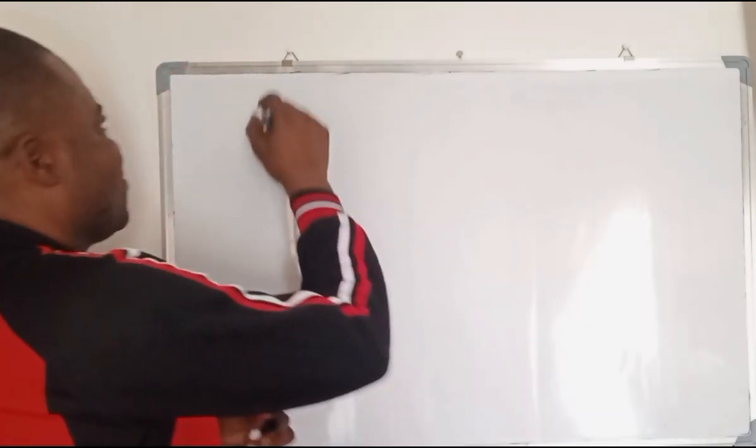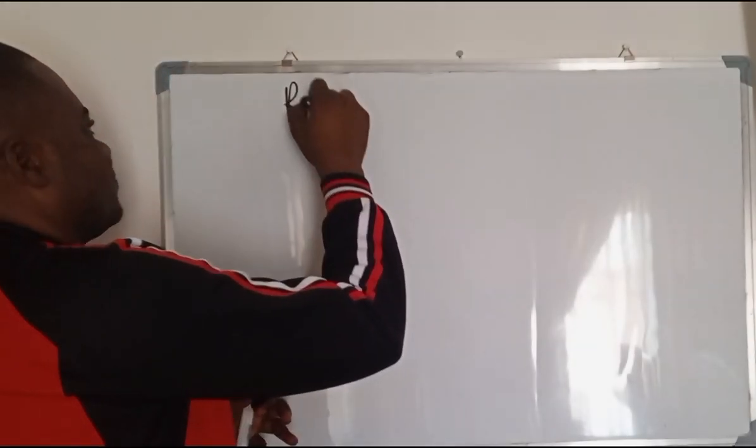Today we are going to be discussing Raoult's law. The Raoult's law we are going to look at is actually going to be mixtures of liquids. And the most important thing here is, why is it that some liquids mix and some do not mix? What is the chemistry behind this particular phenomenon? So today we are going to look at Raoult's law.